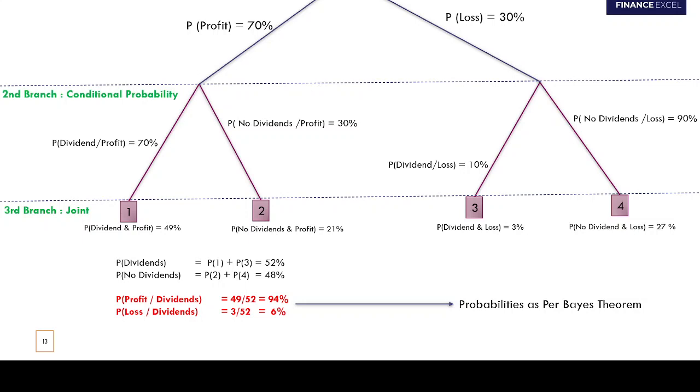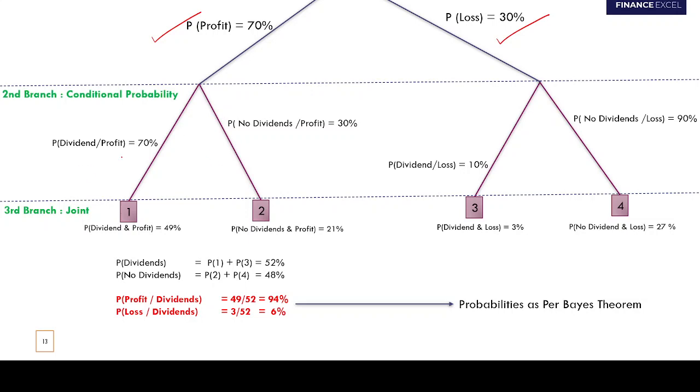Okay, guys. Now, if the company is in profits, then the chances of paying dividend increase, and if the company is in losses, the chances of paying dividend decrease. Now let's say the unconditional probability of profit is 70% and the unconditional probability of loss is 30%.